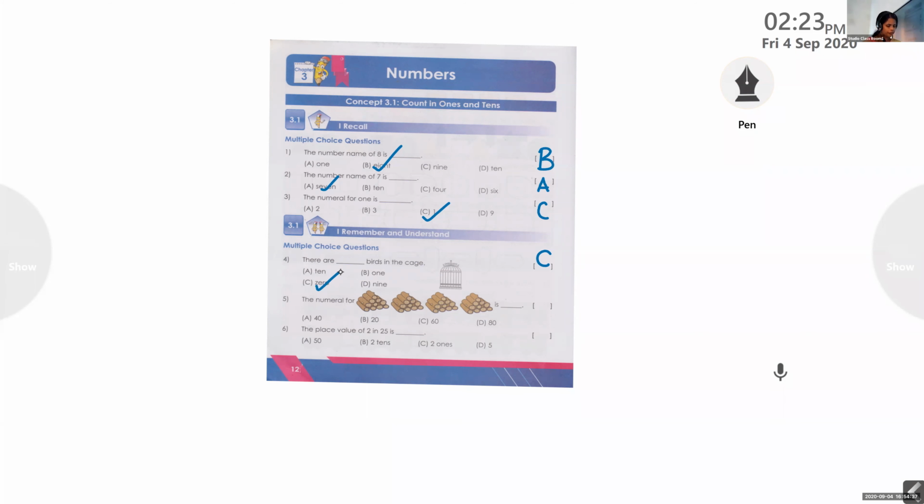Okay, fifth question. The numeral 4 dash means a number. You have to count how many are there. And you can see there are 1, 2, 3, 4 bundles of 10. So 4 bundles of 10 means 4 tens. And we cannot see any ones. So we can say 4 tens and 0 ones. What's the number? 40.